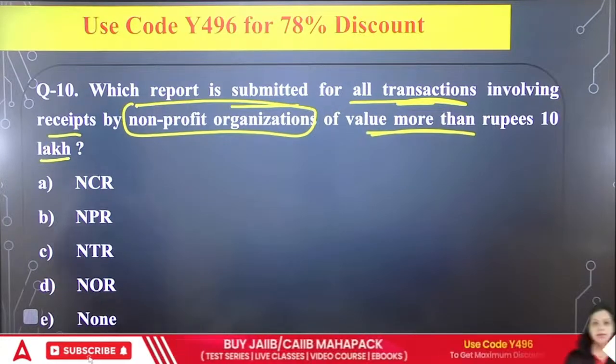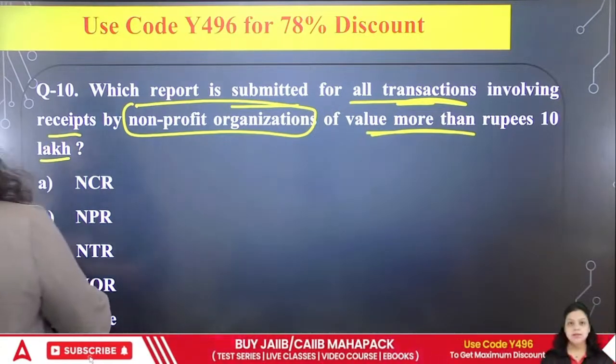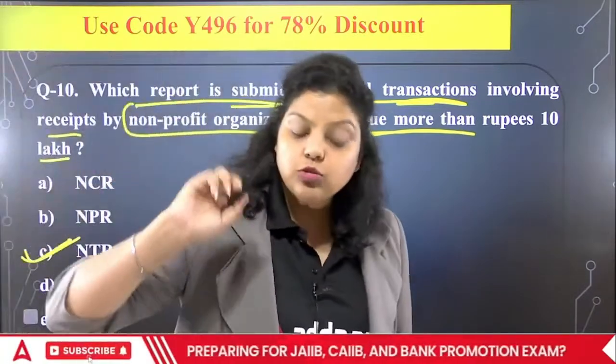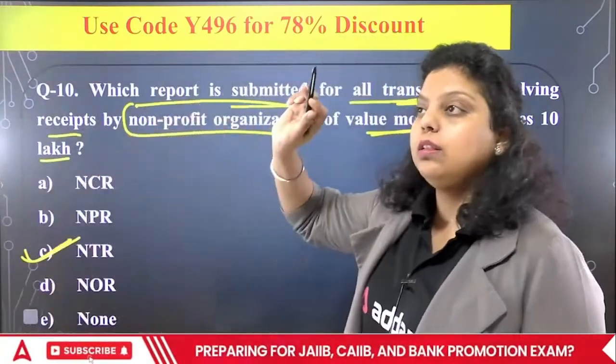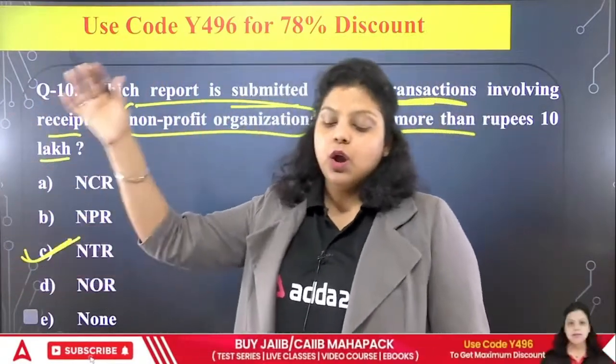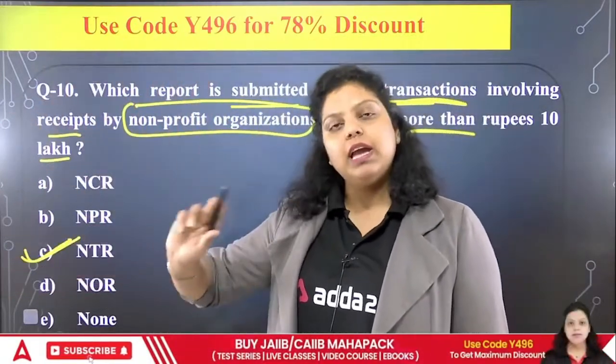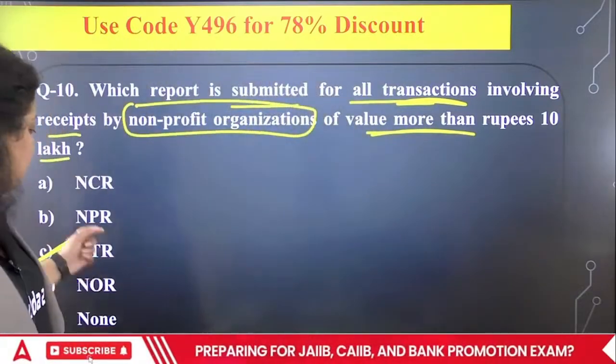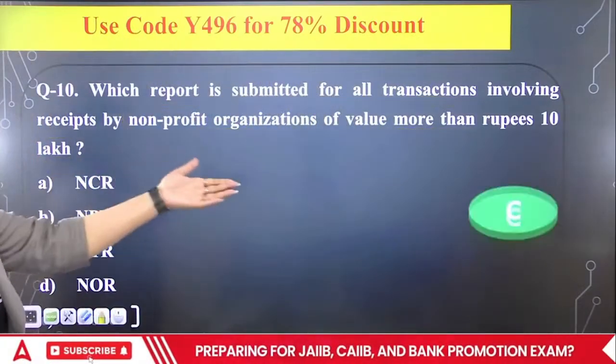So the right answer will be NTR, that is non-profit organization transaction report, and this also should be submitted on the 15th of succeeding month or till the 15th of succeeding month to the FIU by the principal officer. Okay, do remember that. So the right answer will be your C option. The option will be your C.